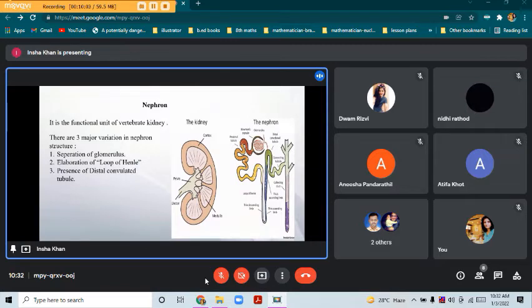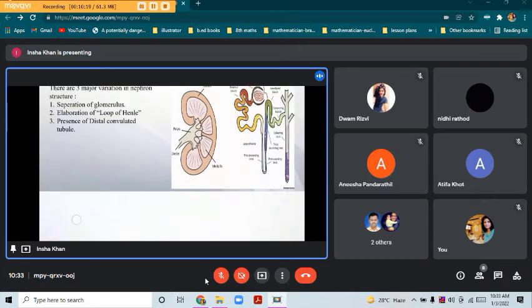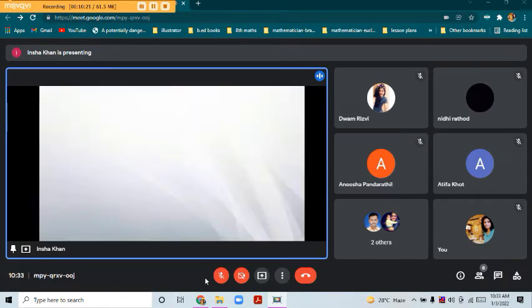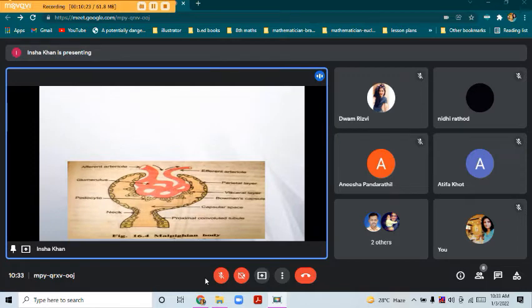First is the separation of glomerulus. Second, elaboration of loop of Henle. Lastly, the presence of distal convoluted tubule. Firstly, we'll see the separation of glomerulus. If you see this, it appears as a cup-like structure and it is double walled.